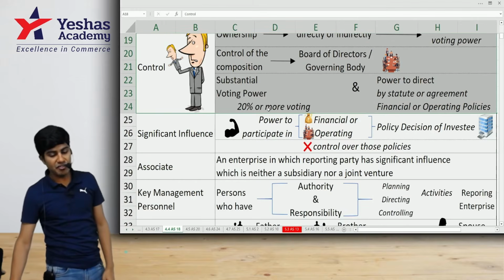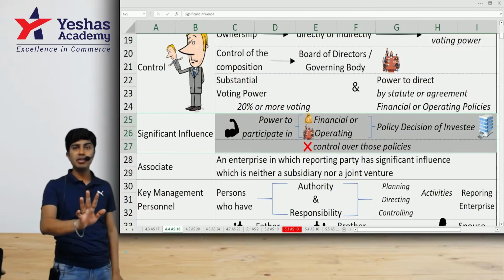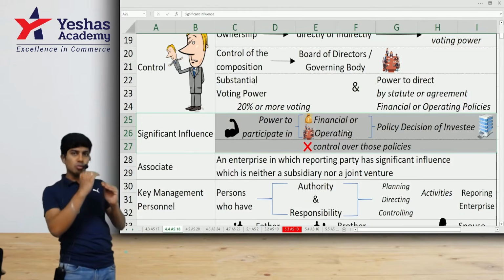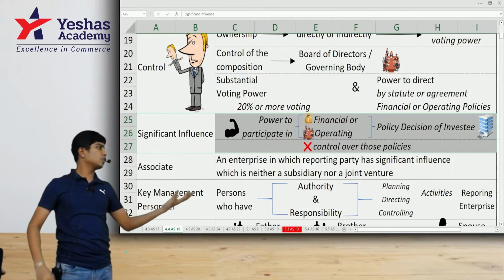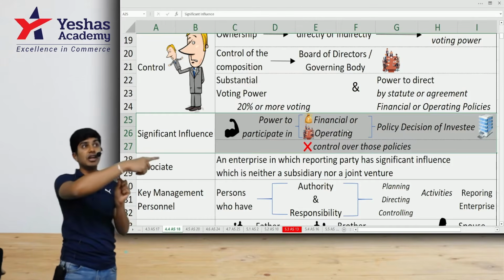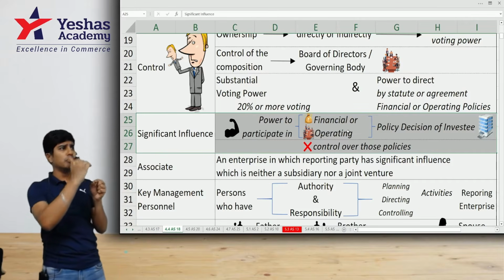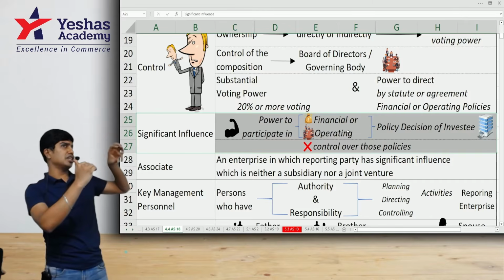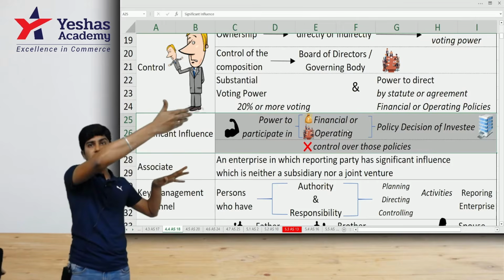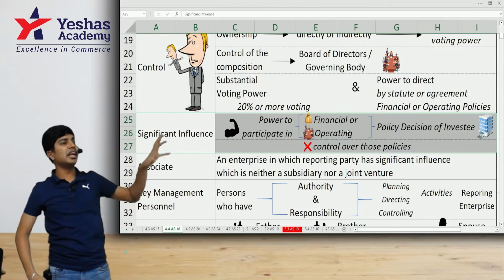Then the next one, significant influence. Significant influence means here we don't have control. I don't have more than 50%. I have 20% or more shares in that company. Then I'm supposed to have significant influence. And sometimes when I have 20% or more, I can have control. Then it is not influence, it is control. So I should have 20% or more, I should be able to influence their financial and operating decisions, and I don't have control. Only when I don't have control can it be called influence. It cannot be my subsidiary and I cannot say I have influence. If it is my subsidiary, I have control.